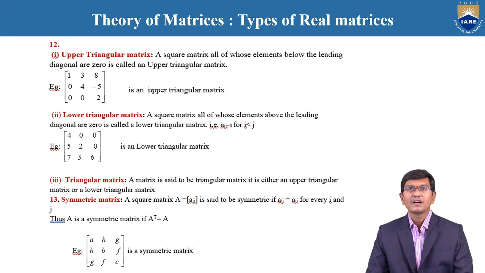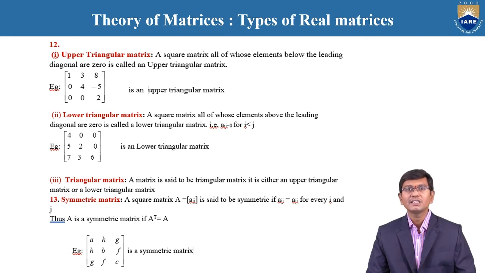Next, regarding the triangular matrices. Actually, there are two types of triangular matrices. One is the upper triangular matrix, and the second is the lower triangular matrix. According to the upper triangular matrices, the given matrices must be square matrices.